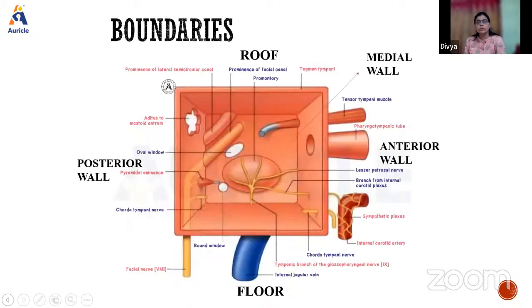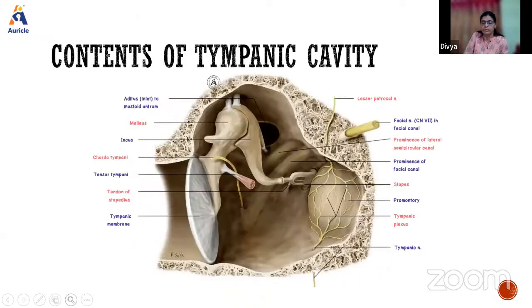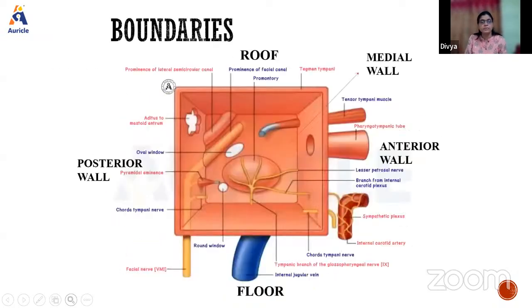Okay, so now the boundaries. So boundaries of the middle ear, this is a schematic representation. If you see, it has a roof, there is a floor, an anterior wall, a posterior wall, a medial wall, and opposite to the medial wall will be the lateral wall. So like that, there are 4 walls, including roof and the floor. Okay, 4 walls and roof and floor.